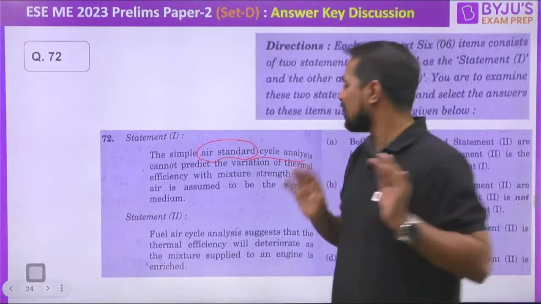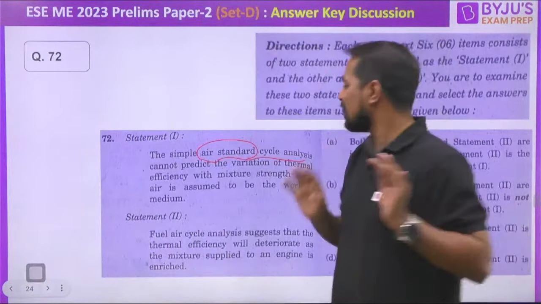So statement is absolutely right. After that, fuel air cycle analysis suggests that the thermal efficiency will deteriorate as the mixture supply to an engine is enriched. We are talking about the efficiency here, right? So this is the absolutely right statement, and yes, fuel air efficiency gives you the idea of economy. Second statement is right, but both are not the reason and assertion. So answer is B, my dear, in this case. Both statements are right, but not the correct expression of the first one. Let's move forward and see the next question here.